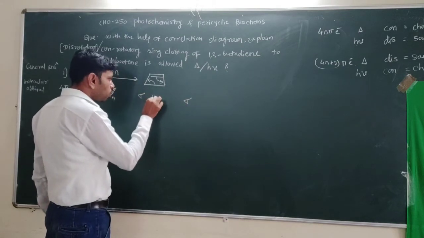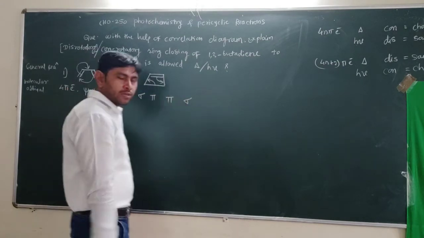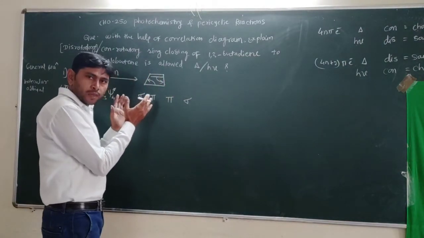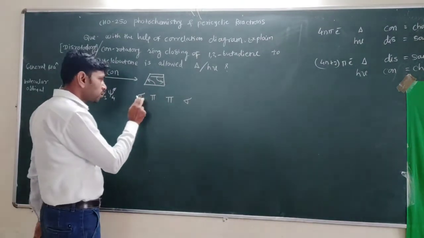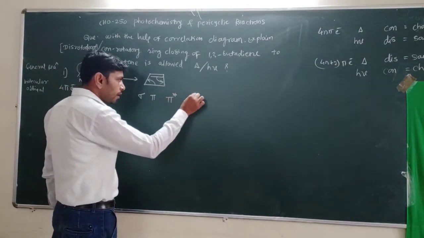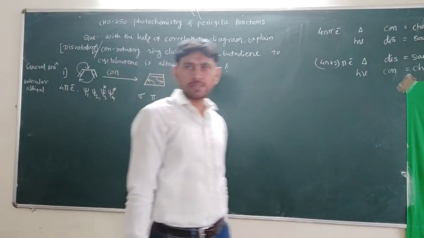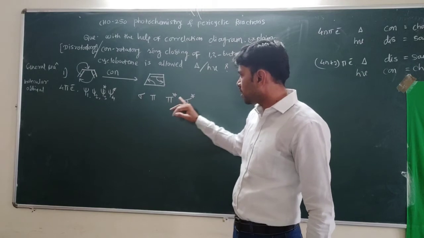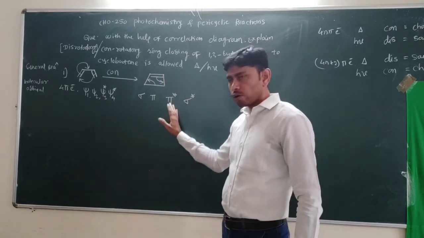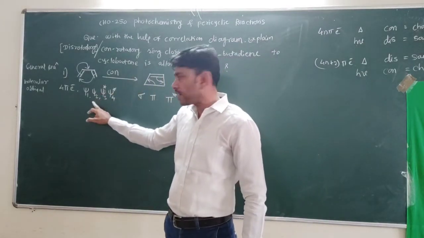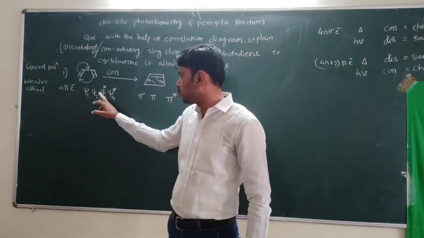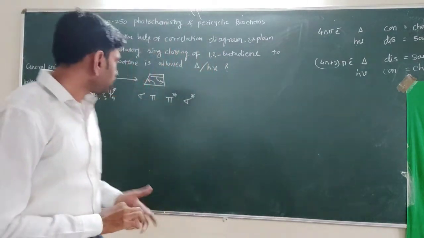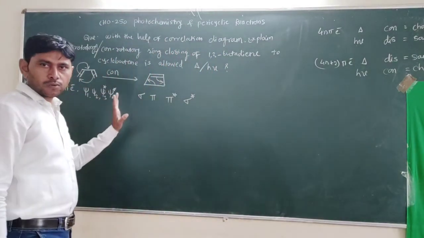2 sigma and 2 pi electrons are involved, out of which we know that half are bonding, half anti-bonding. So these two are bonding and these two are anti-bonding, which are indicated by asterisks. Sigma, pi, pi star and sigma star. These are product orbitals and these are reactant orbitals: psi 1, psi 2, psi 3 star, psi 4 star. Half are bonding, half are anti-bonding. So this is about reactant orbitals and product orbitals.